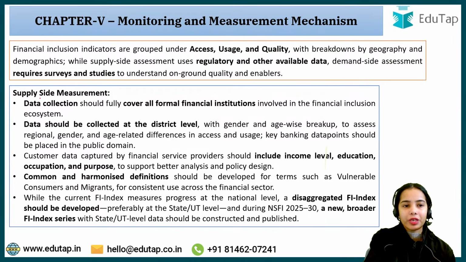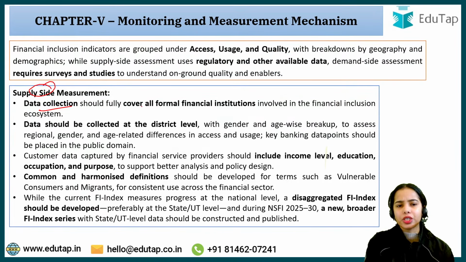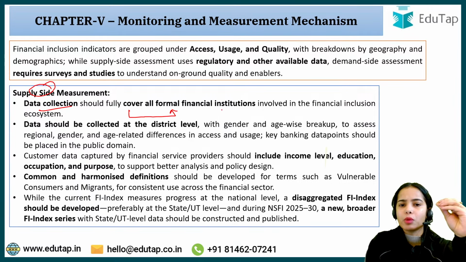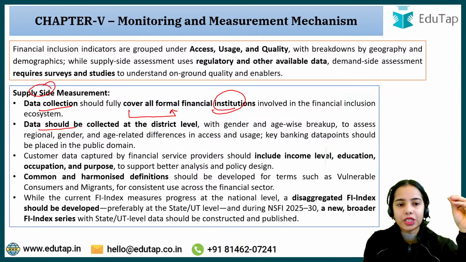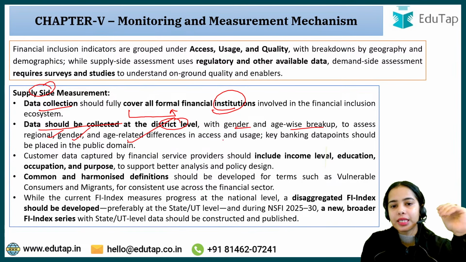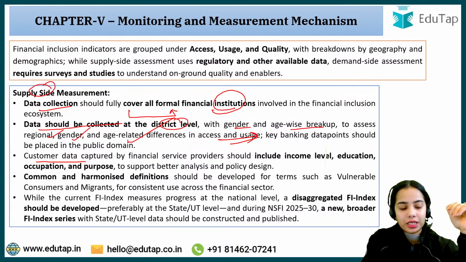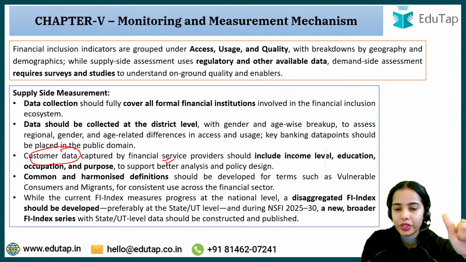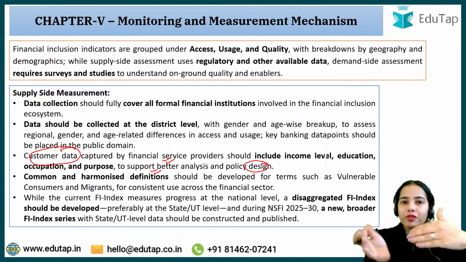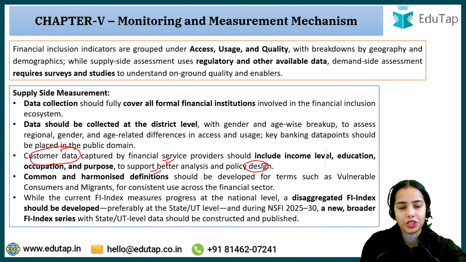Supply side measurement is done through data collection that should fully cover all formal financial institutions involved in financial products and services. Data should be collected at the district level with gender and age wise breakup to assess regional, gender and age related differences in access and usage. Customer data captured by financial service providers should include income level, education, occupation and purpose, to support better analysis and policy design: which category requires more credit, which requires which kind of insurance products, pension products, and such.